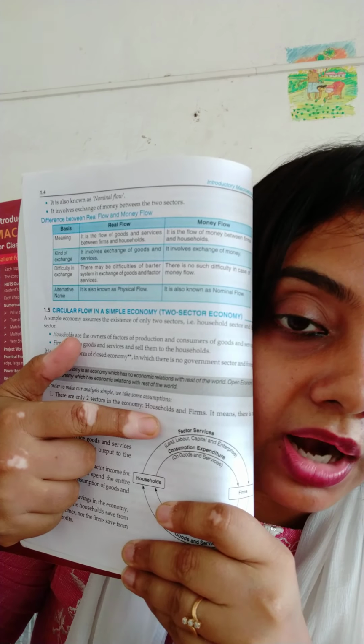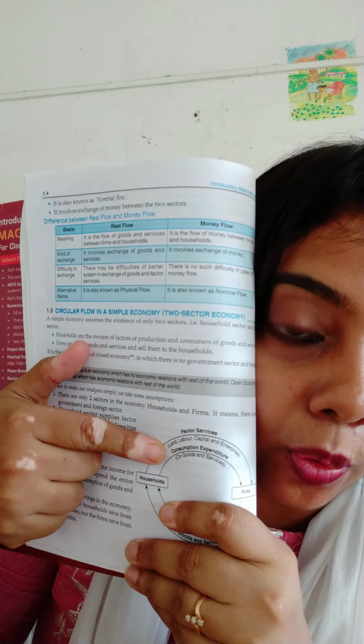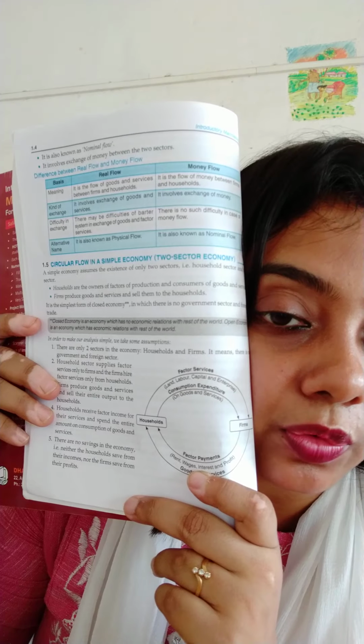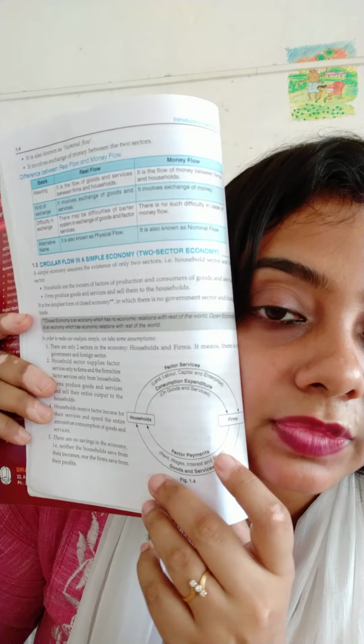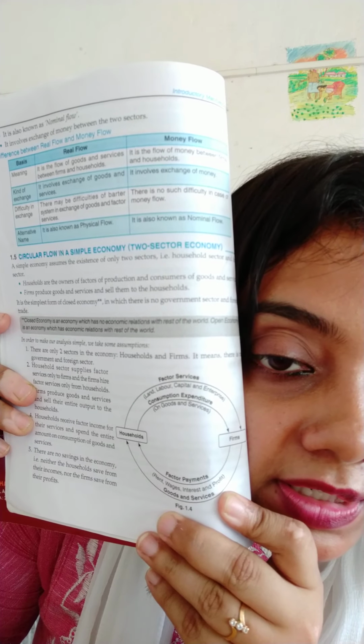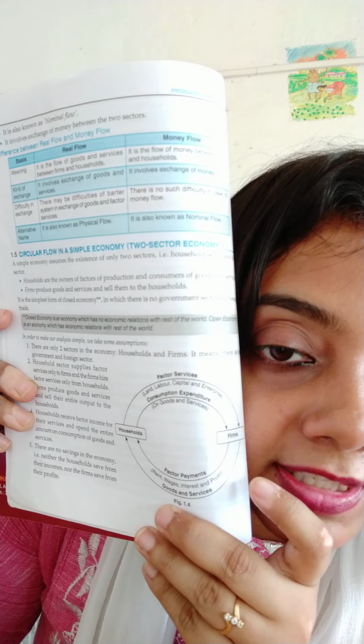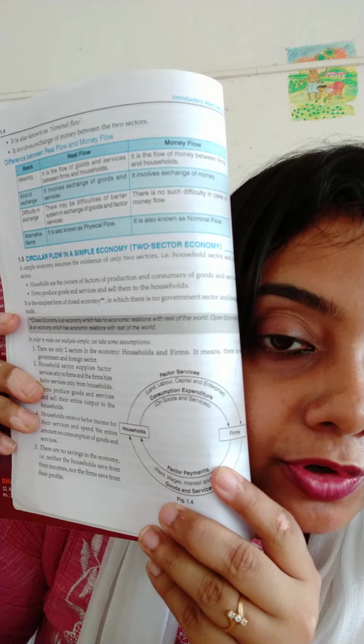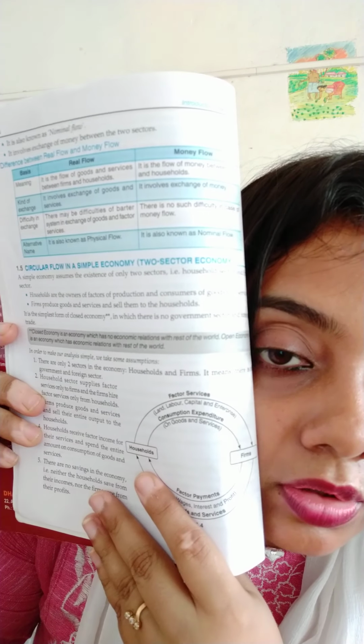Now listen. In the upper part, we will be measuring money flow. In the lower part, we will be measuring real flow. So see, the household sector is providing firms with the factors of production. Hope you all can see.